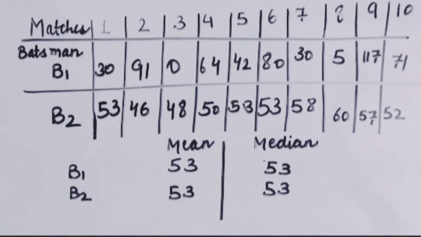So, what do we have to do for this? We have to go to the measures of dispersion to get the information about how much the data is scattered, or we can say how much the data is dispersed.